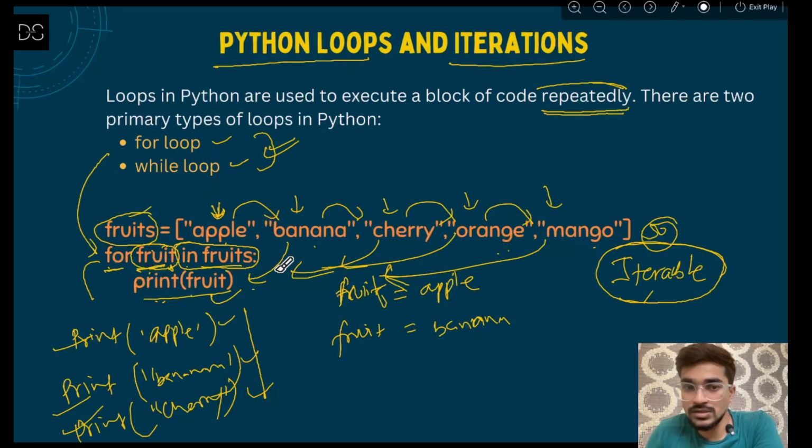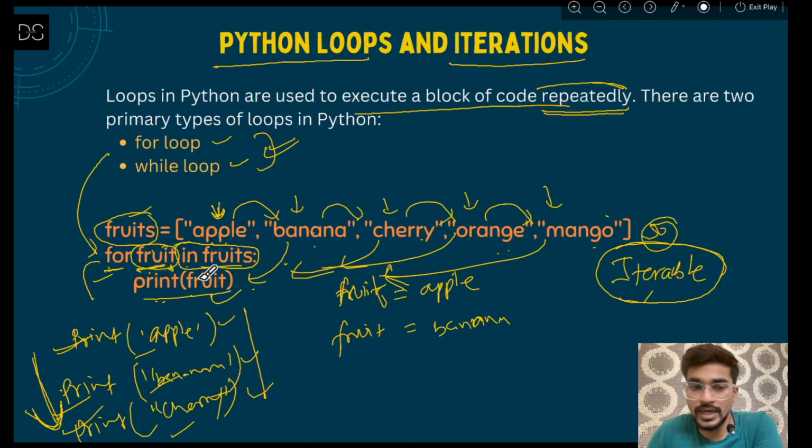So this is the concept of loop, and this is what I was talking about, executing a block of code repeatedly. So you have to repeatedly print this, this, this, this. That means you have to repeatedly do a print statement of each of these elements. So this repetitive work that you are doing, you can do it using a for loop. So this was the simple example that I have given to give an overview.